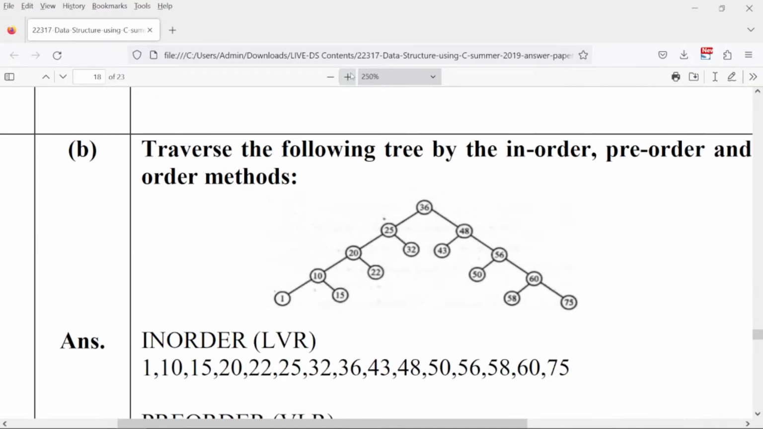Now, if you check, this is your complete tree. In in-order, what do we do? We first go to the left tree, then to the root and then to the right tree, right? So what we will do is, first of all, start right from the left.